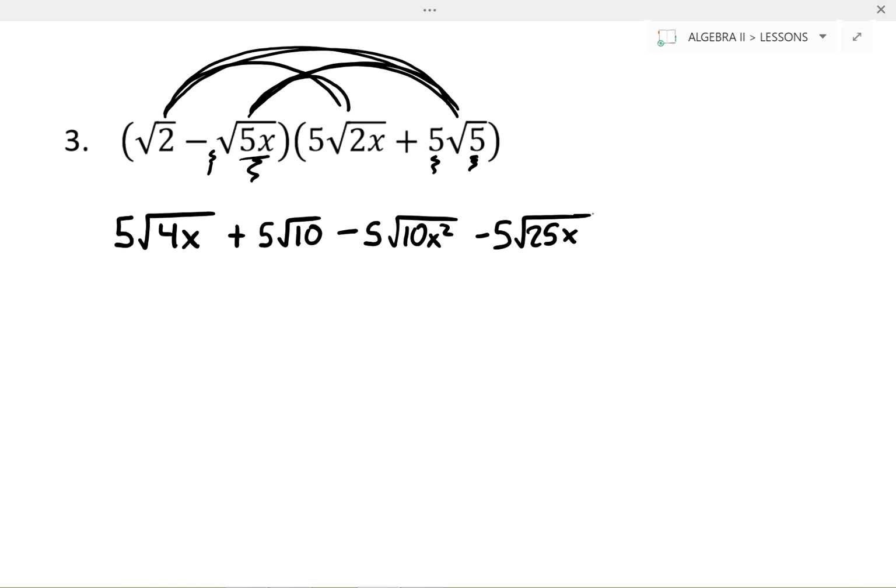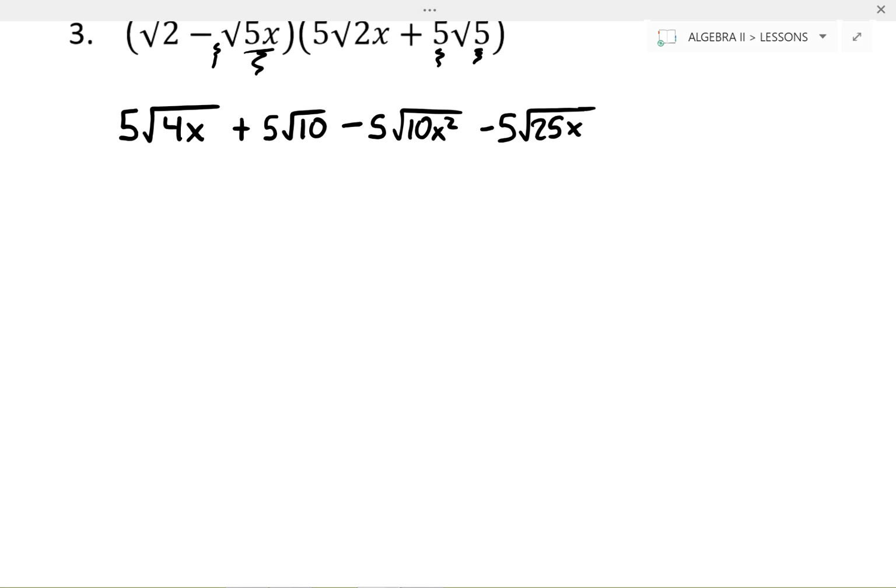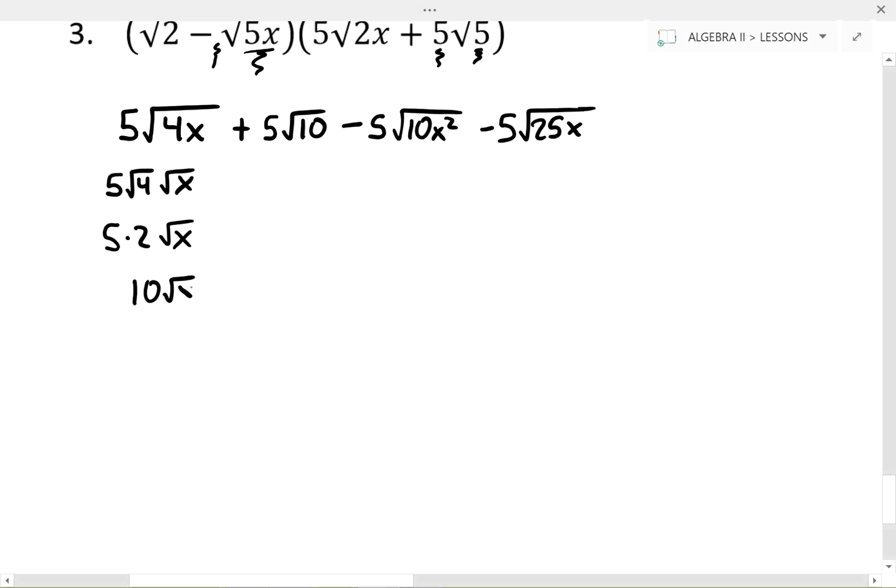What we want to figure out is, can we combine any of these terms? So let's go first through the process. As is right now, none of them are like radicals, so I can't combine them. But let's simplify and see if any of them are combinable. This first term right here, I see the square root of 4. So this is 5 times the square root of 4 times the square root of x. Square root of 4 is just 2, so that's 5 times 2 times the square root of x, which gets us to 10 square root of x.